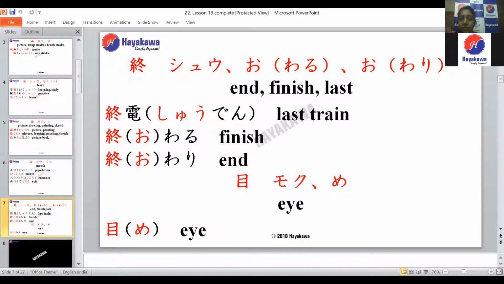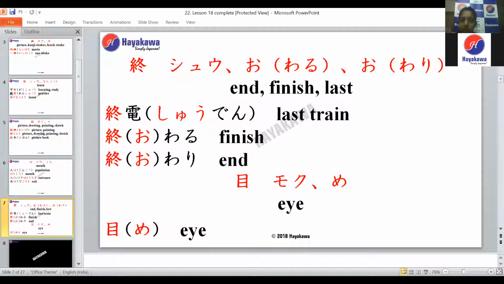Then you have the word shuuden. Shuuden is your last train. The last train for the day will be shuuden in Japanese. Okay, any doubts regarding this kanji?